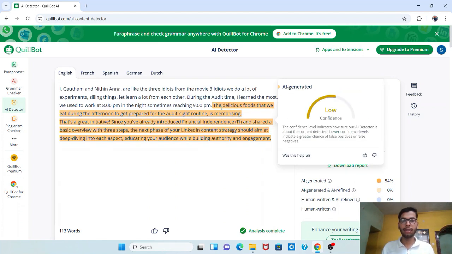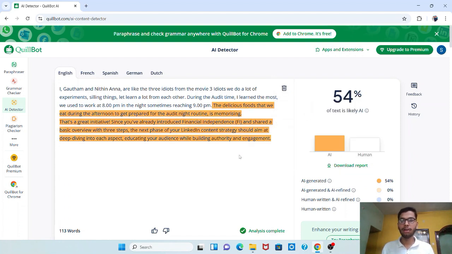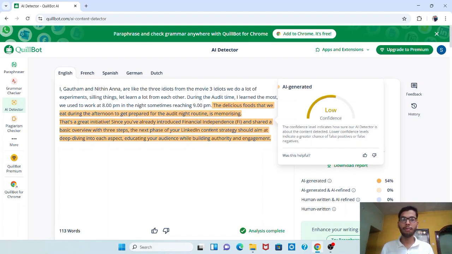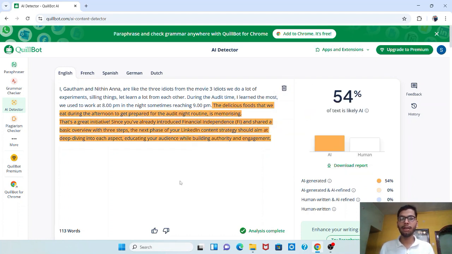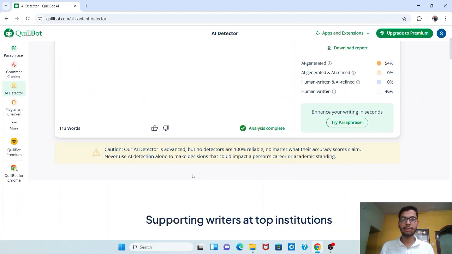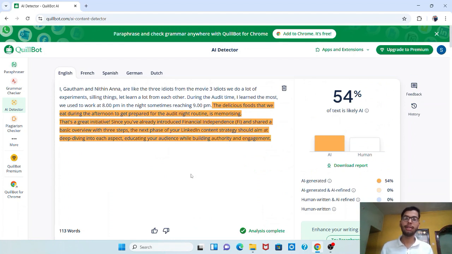If you can see, from the line "delicious food" till the bottom, it's showing that this has been written by AI, and it is true. The above part is written by me and the below part I have taken from the AI tool, that is from ChatGPT. I have pasted it here. This way you can check wherever the content is written. You can just copy and paste it over here and see whether the text is written by a human or by an AI tool. So click here, it is 54% likely by AI and the rest is human written, that is 46%.